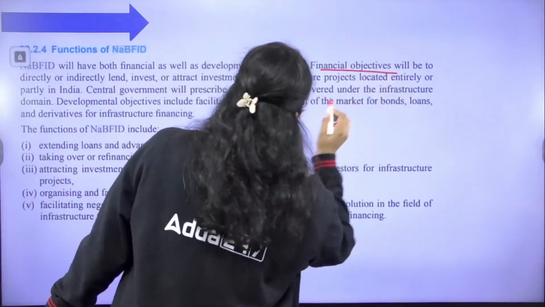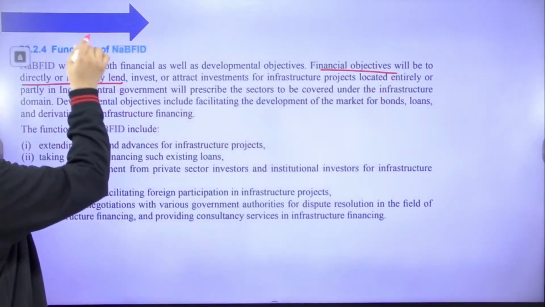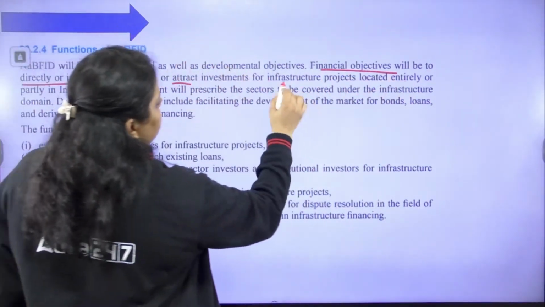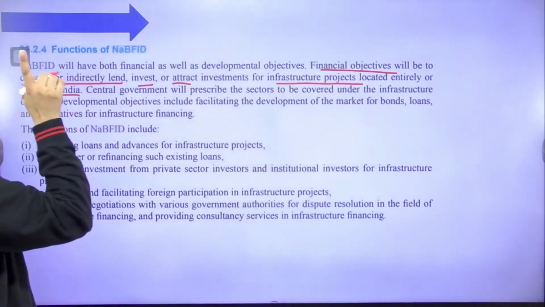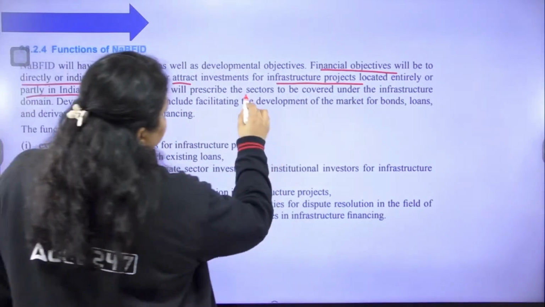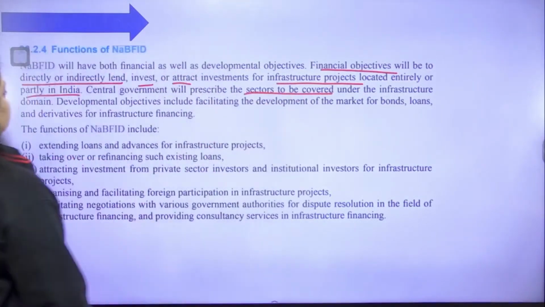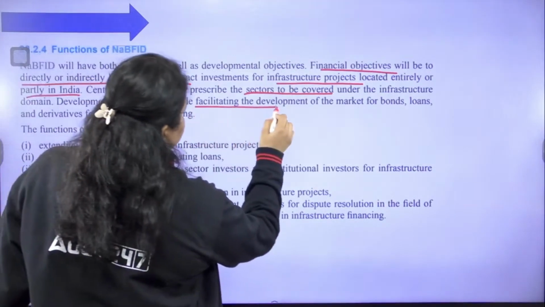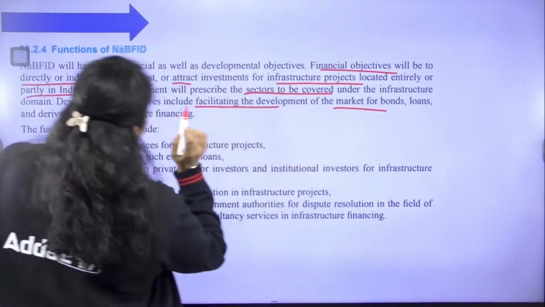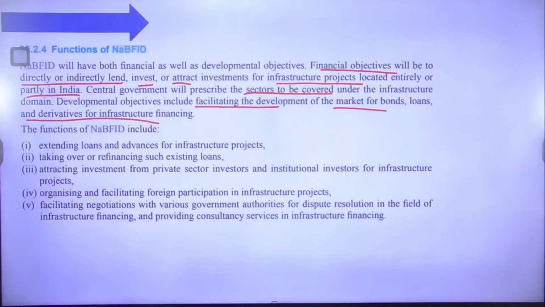The financial objective will be to directly or indirectly lend, invest or attract investment for the infrastructure projects which are located entirely or partially in India. Second, the central government will prescribe the sectors to be covered under the infrastructure domain. And the next, developmental objectives include facilitating development of the market for bonds, loans and derivatives for infrastructure financing.